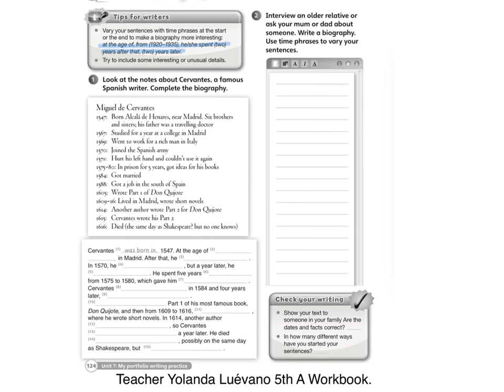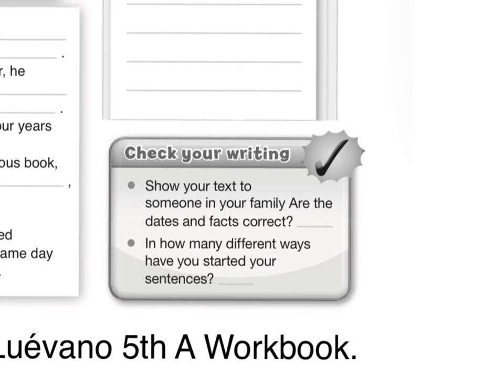So what I want you to do is I want you to ask your mom or your dad about his or her life. And I want you to write something like this in chronological order, the most important happenings in your mom's life or your dad's life. And finally, you're going to make it into a text using these time expressions. And it doesn't have to be very long, it has to be as long as necessary to fit in this space. Now remember to check your writing.